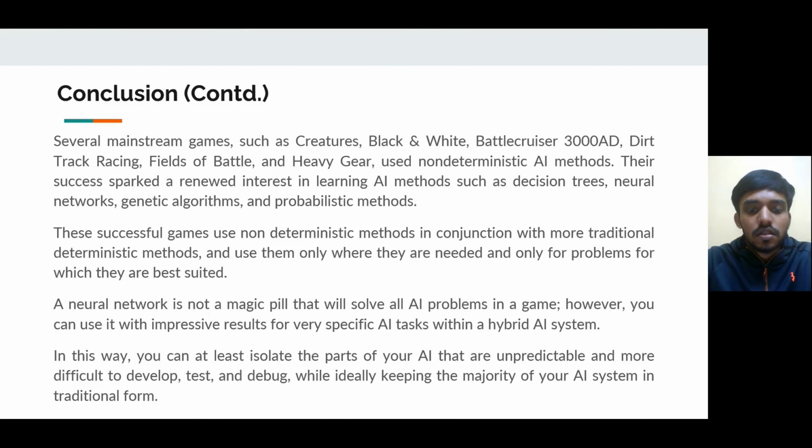Several games such as Creatures, Black and White, Battle Cruiser, etc. used non-deterministic methods successfully, creating renewed interest in neural networks, genetic algorithms, and probabilistic methods. For practical purposes, they still used a hybrid of non-deterministic and deterministic methods. In this way, you can at least isolate the parts of your AI that are unpredictable and more difficult to develop, test, and debug, while ideally keeping the majority of your AI system in a traditional form.